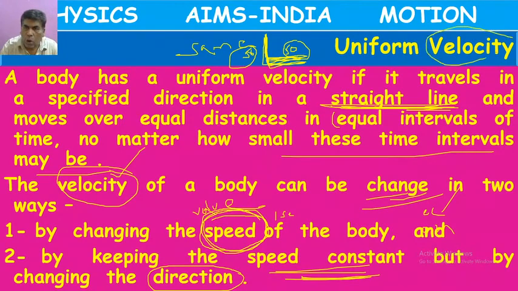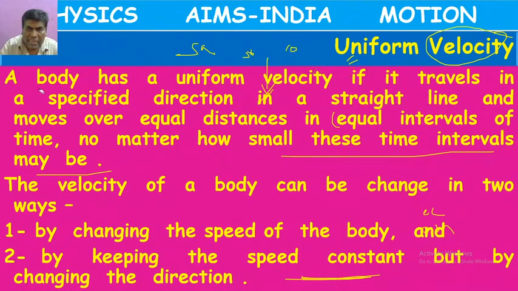But velocity, what is velocity? This is 50 km per hour downside, which means south. But what about this one? 50 km per hour right side, which means east. Now this is 50 kilometer per hour south. This is 50 kilometer per hour east. So velocity changed.